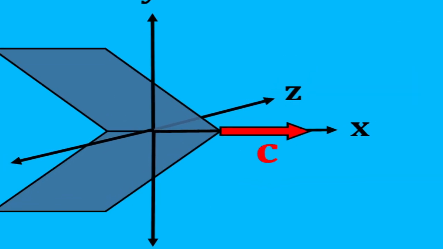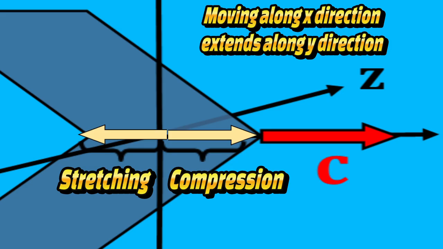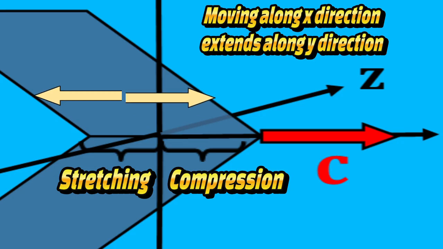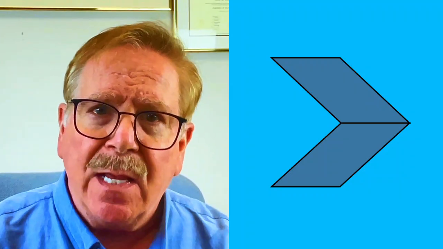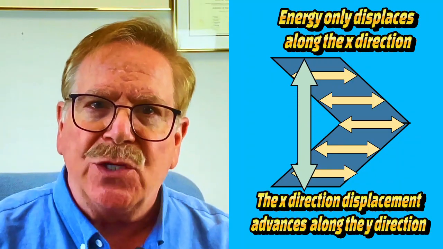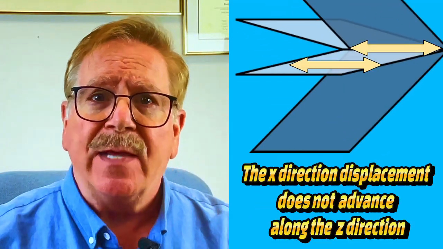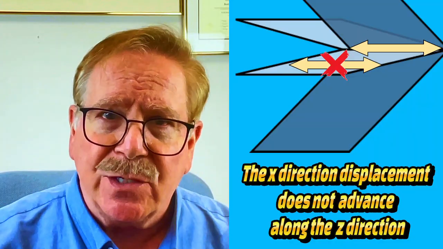The motion of spacetime's energy along the x direction creates compression or stretching of quantum distances along the x direction, which is then realized only along the y direction of the xy energy plane. The displacement of spacetime along the directional diameter of the photon's primary energy plane drags adjacent spacetime energy, but only the adjacent spacetime on the y direction of the photon's energy plane. It does not drag spacetime energy that lies adjacent to it in the z direction.